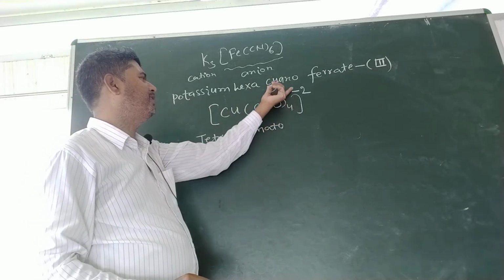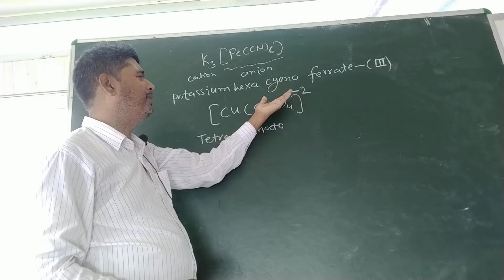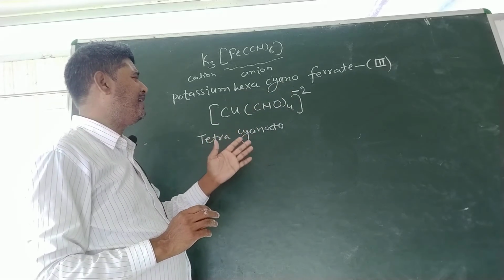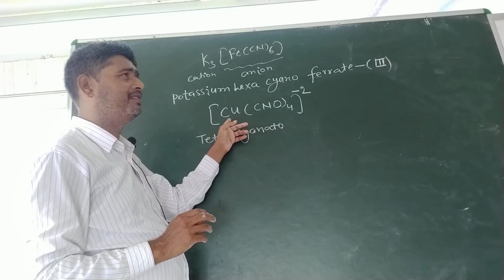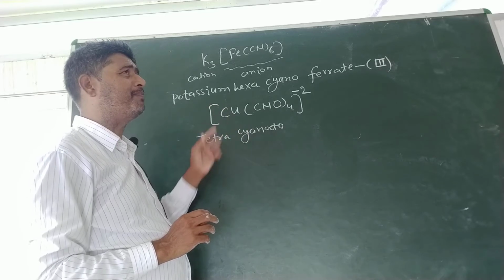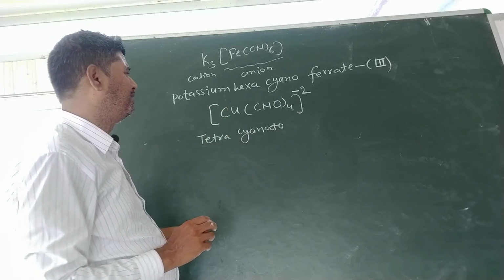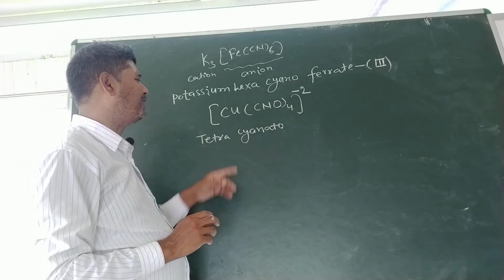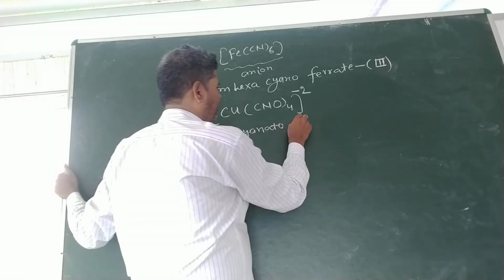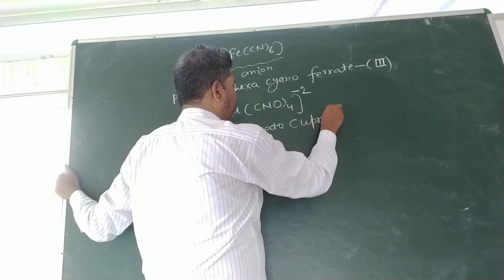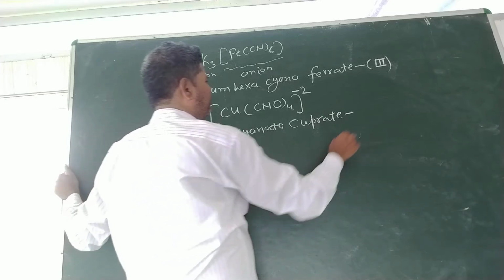Here the sphere will have a negative charge, hence we have to add the suffix "ate" in the name of Cu. Thus we will write cuprate, not copper, because it is of anionic character. The suffix "ate" will be added in the name of copper. So we will write cuprate. After this, the oxidation state of Cu.